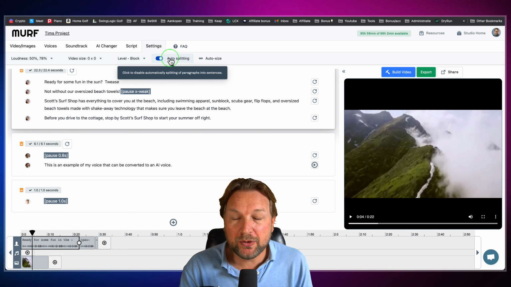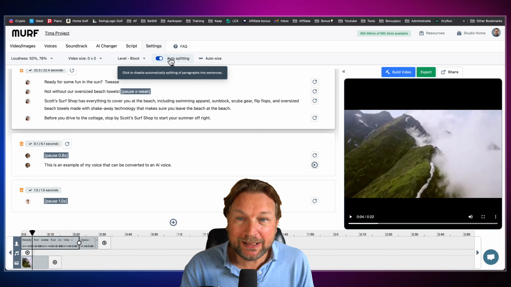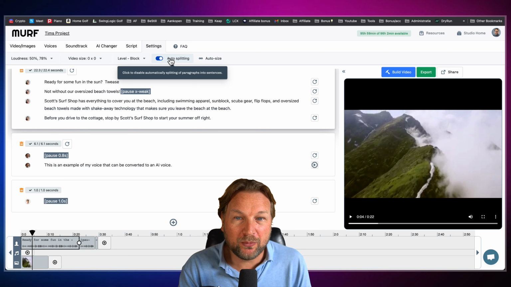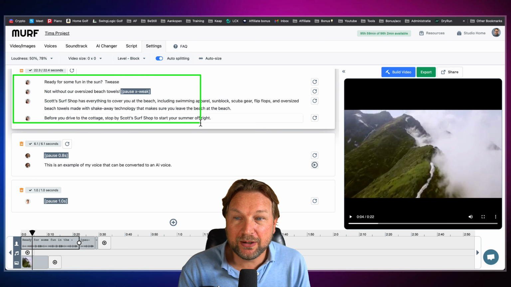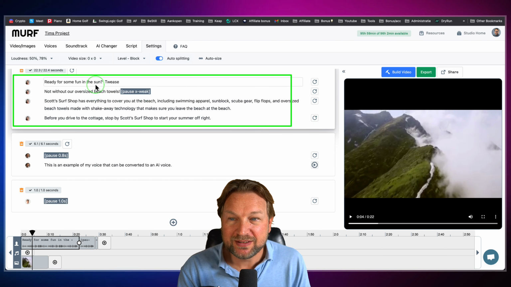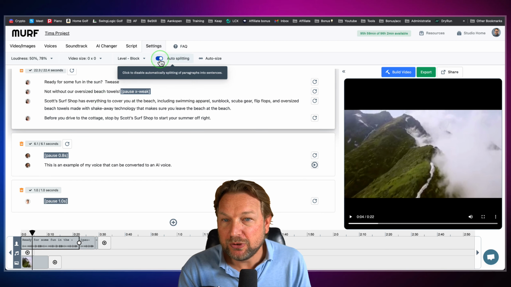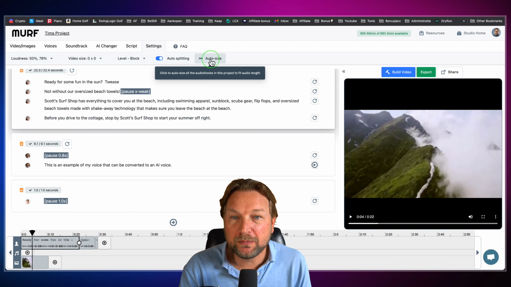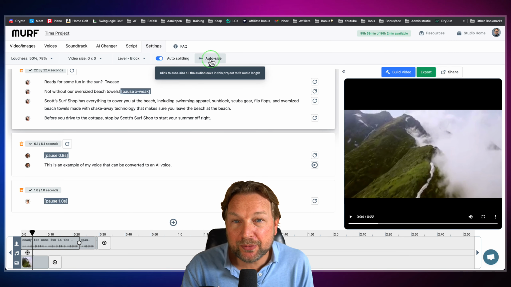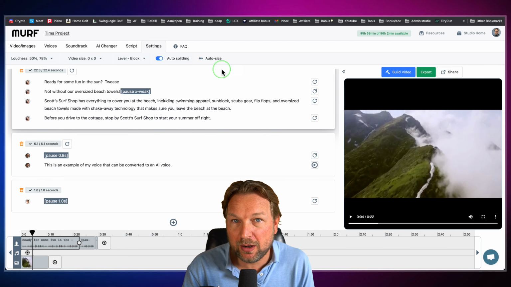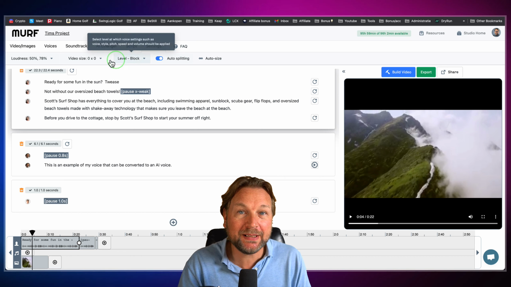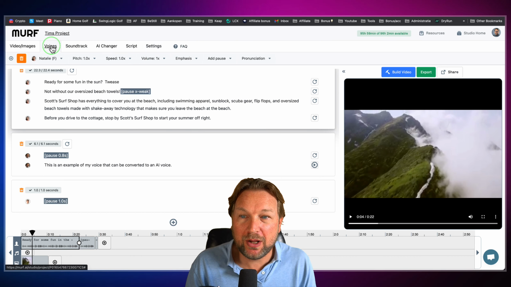Then there's also an auto splitting, which means click to disable automatically splitting of paragraphs into sentences. That's what it has done here. So you can see these are different sentences in here. You can decide to put that on or off. And then auto size here. This is where you can auto size all audio blocks in this project to fit the audio length. And that is basically what Murf is all about.